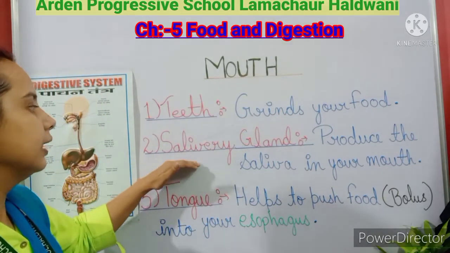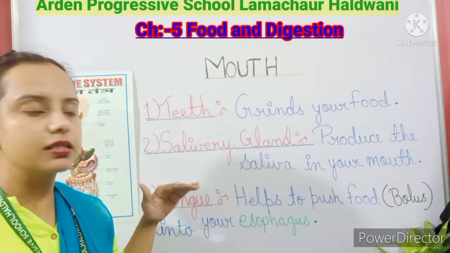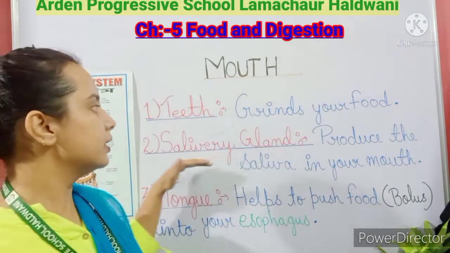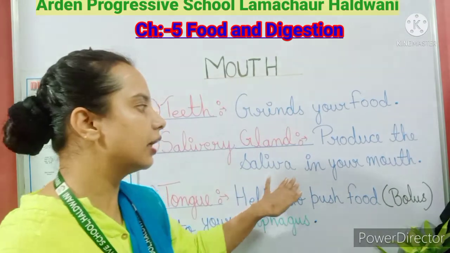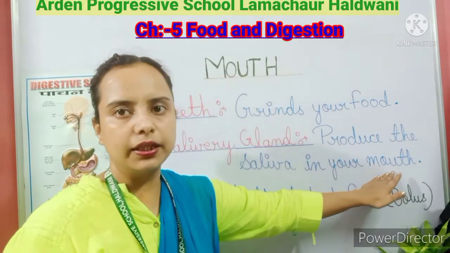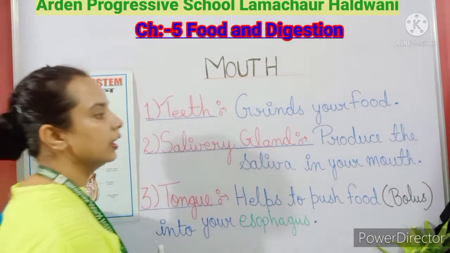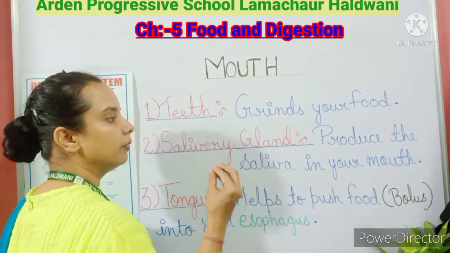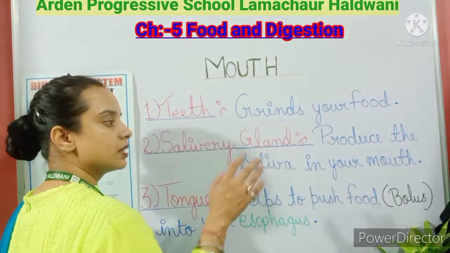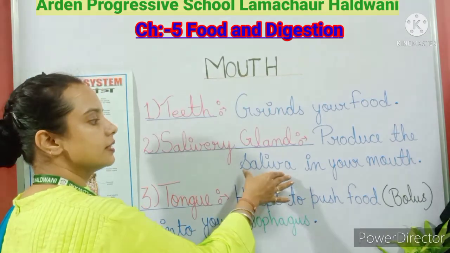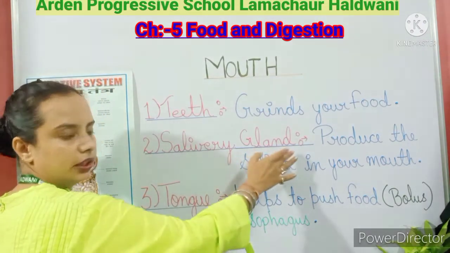Okay, then after that, the salivary glands, it gets mixed up with the saliva. What is the function of the salivary glands? To produce the saliva in your mouth. Okay, जब आप फूड को च्यू करते हैं into small pieces, तो क्या होता है, that small pieces of the food or the small particles of the food get mixed up with the saliva. So the saliva is secreted, or produced, by the salivary glands.